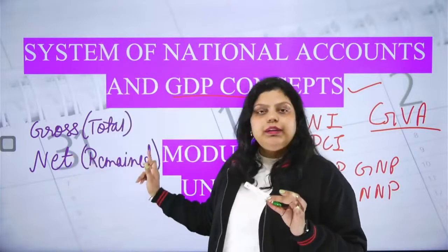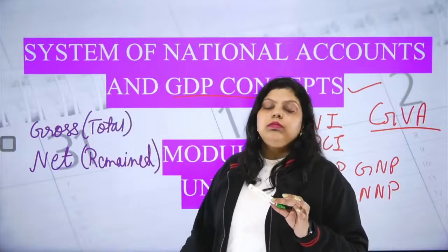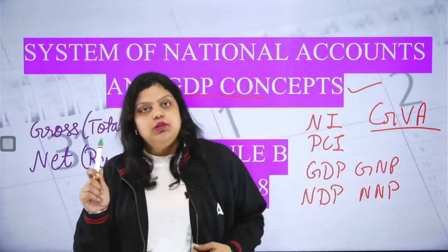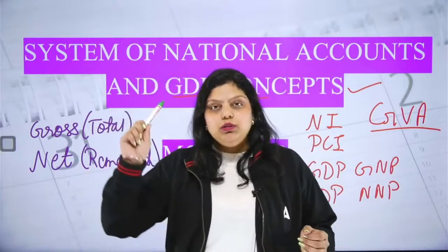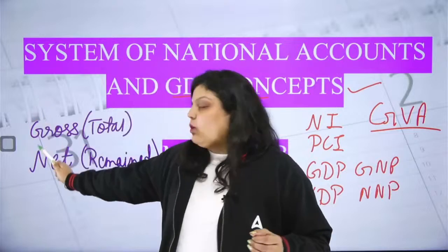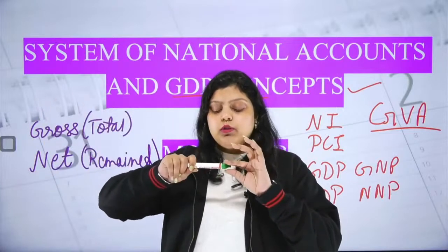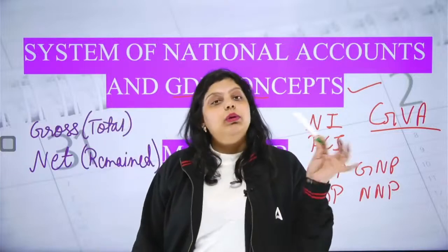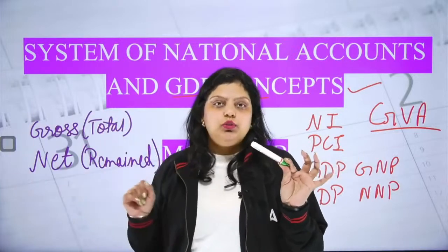You have to calculate the net value. If this marker was 100 rupees in 2022 when it was first sold, that's the gross value. And if today another person is ready to pay me only 20 rupees because I have used it for 2 years,